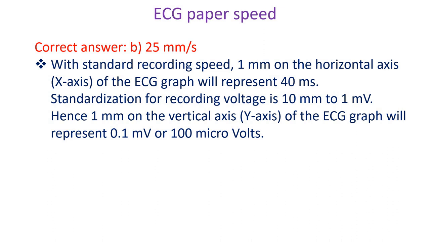40 milliseconds. Standardization for recording voltage is 10 mm to 1 millivolt. Hence, 1 mm on the vertical axis of the ECG graph will represent 0.1 millivolt or 100 microvolts.